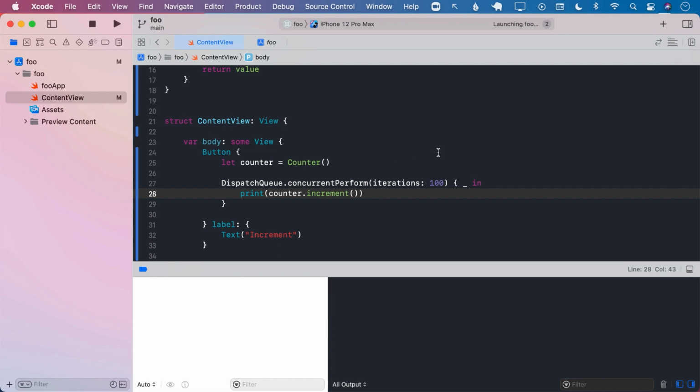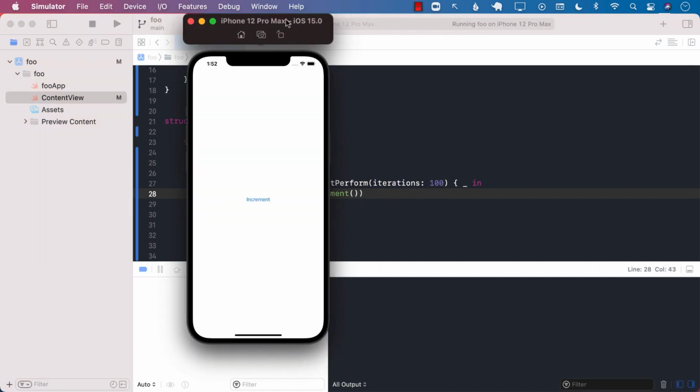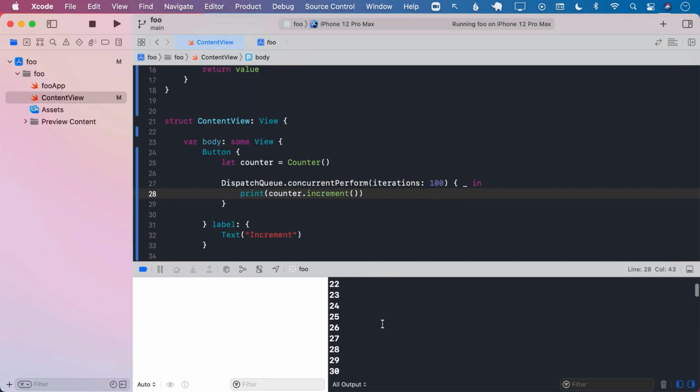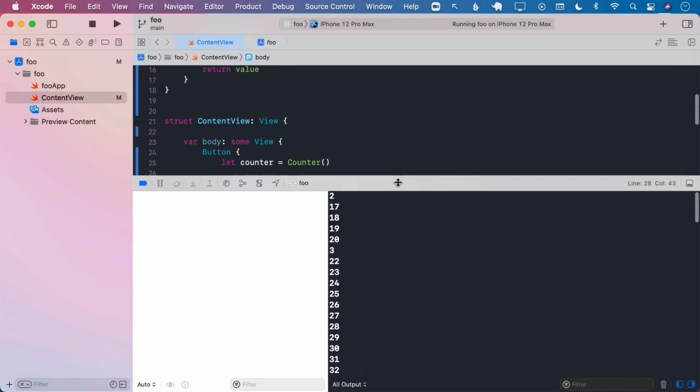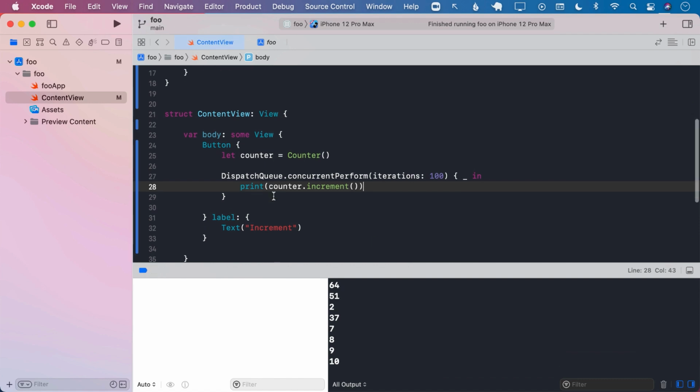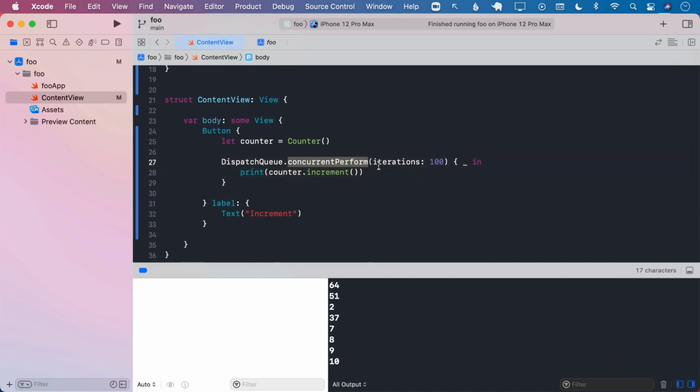If I go ahead and run the application right now and press on the increment button, I see a weird kind of a result. It's all over the place. It started with 2, 17, 18, and it just goes completely out of sequence. What is going on? Well, you performed the concurrent task, meaning you called counter.increment concurrently 100 times.